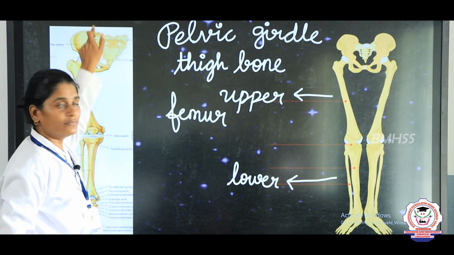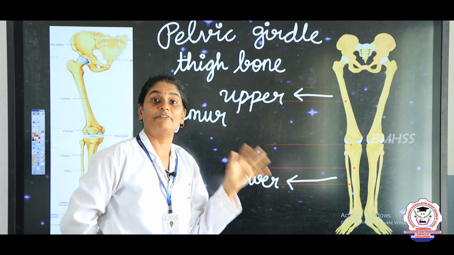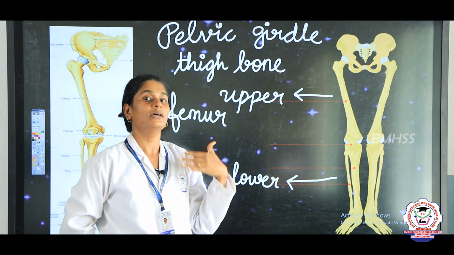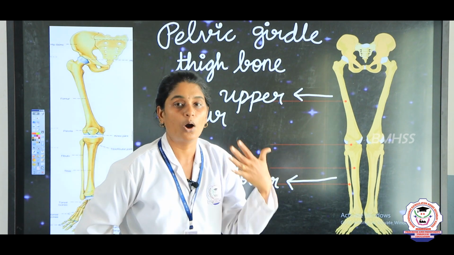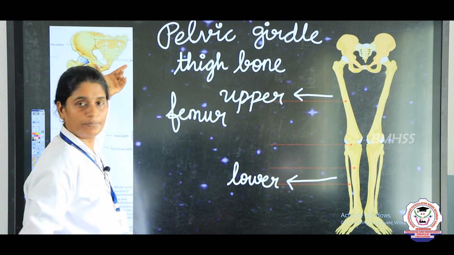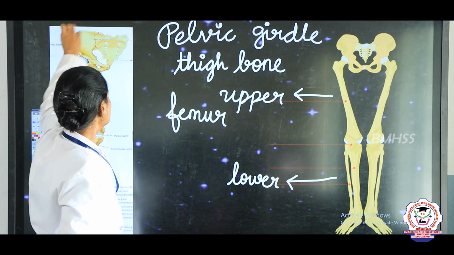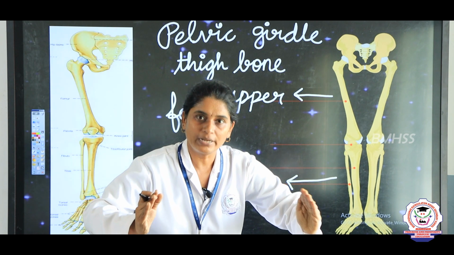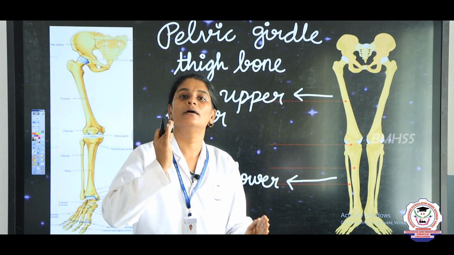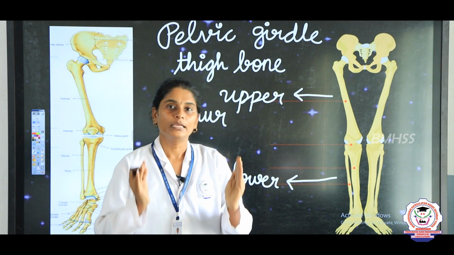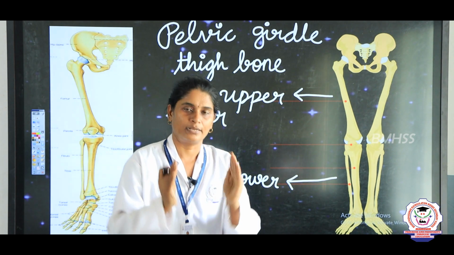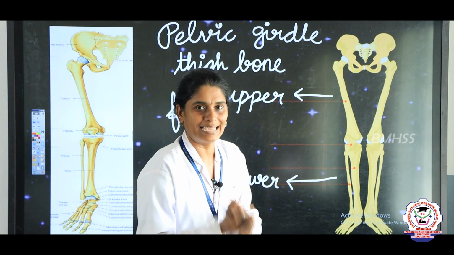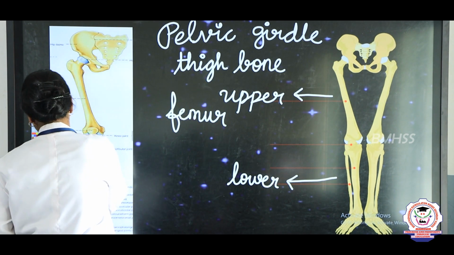By seeing the pelvis only, we can easily identify whether the skeleton is a male or female. How? With the help of the pelvis only, okay. The pelvis is nothing but the hip bone. If the hip bone is very broad, it means that skeleton is a female skeleton, and if the hip is narrower, not broad, we say it is a male skeleton, right.